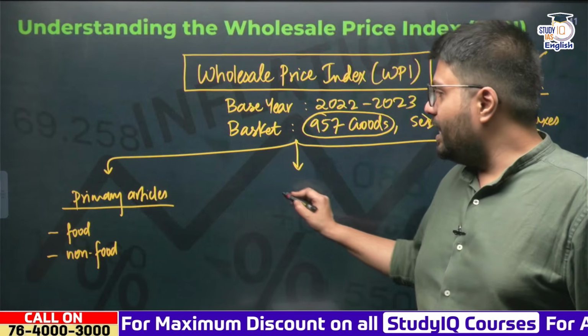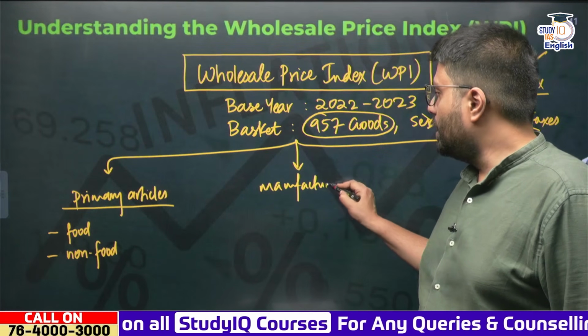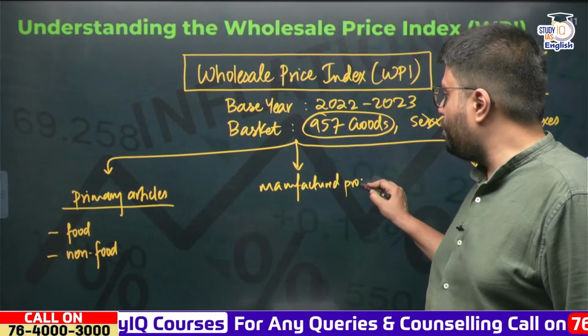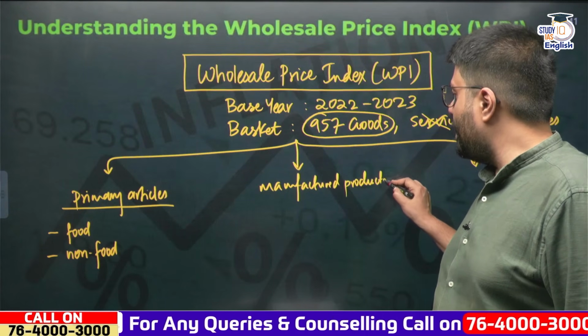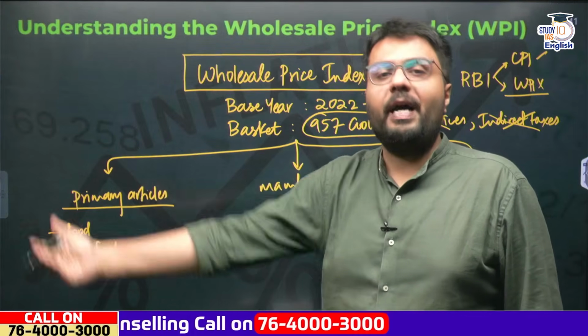The second category is called manufactured products. In manufactured products, the prices are calculated for products which are going through a manufacturing stage.